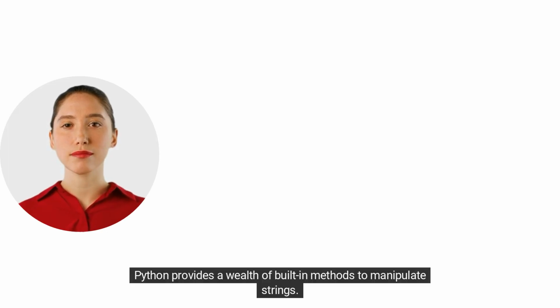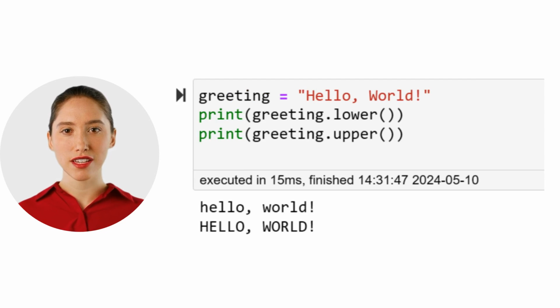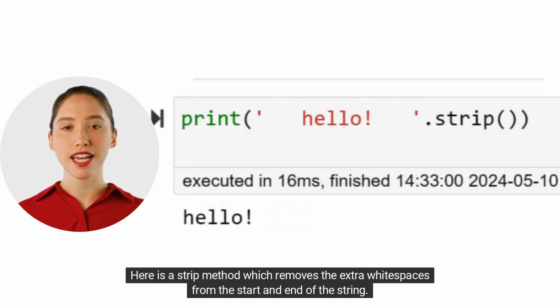Python provides a wealth of built-in methods to manipulate strings. Let's explore a few essential ones. Here are the lower and upper methods, which change the case of the string. Here is the strip method, which removes the extra white spaces from the start and end of the string.